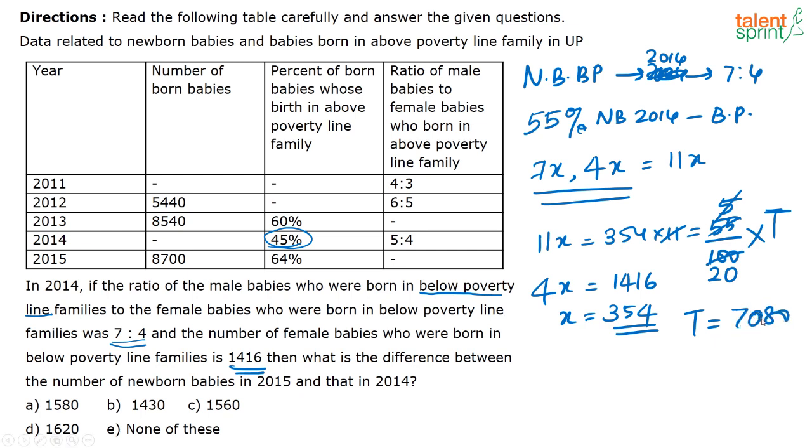Now what are they asking you? They are asking you the difference between the total number of newborns in 2015 and 2014. That is nothing but 8700 minus 7080. So you get that as 1620. So the correct answer here is option D. Okay.